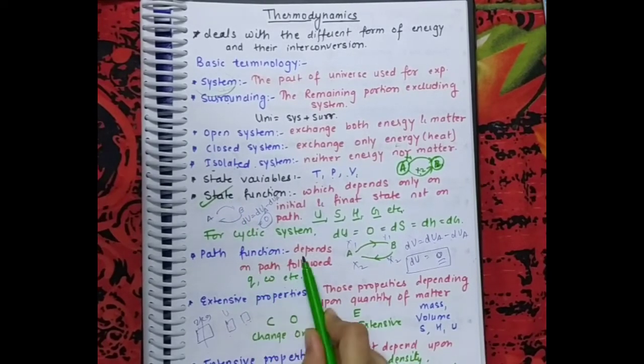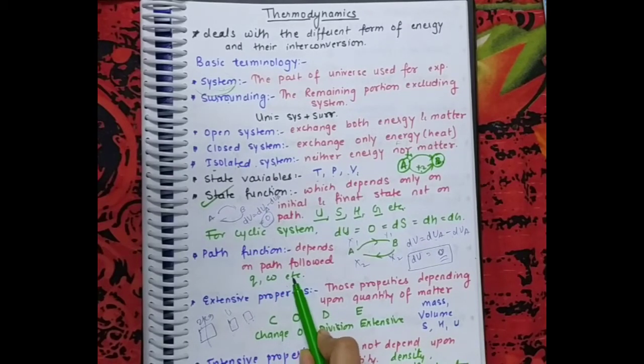Path function means which depends on the path followed, like heat and work, these are known as path functions. If we change the path, the value of heat and work also gets changed because it depends on the path.